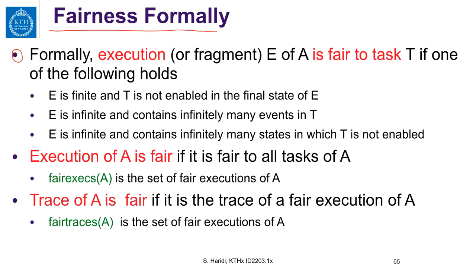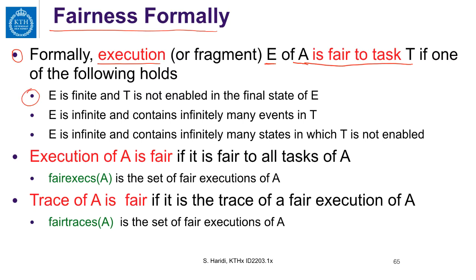So formally, an execution E, or a fragment of that execution, of an automaton A is fair to a task T if one of the following conditions holds. So what are the conditions?